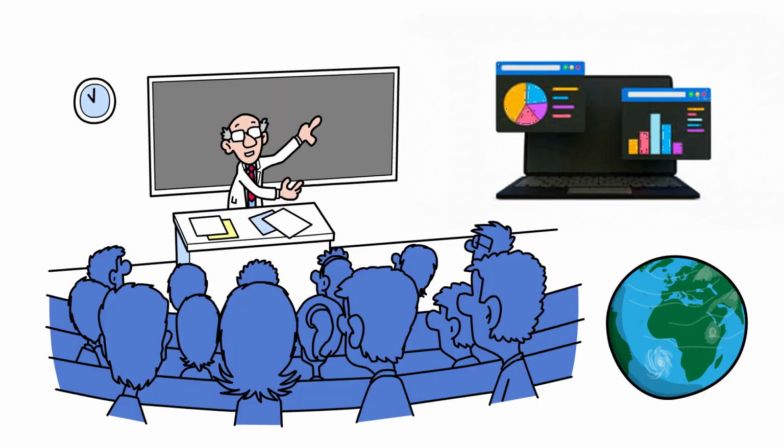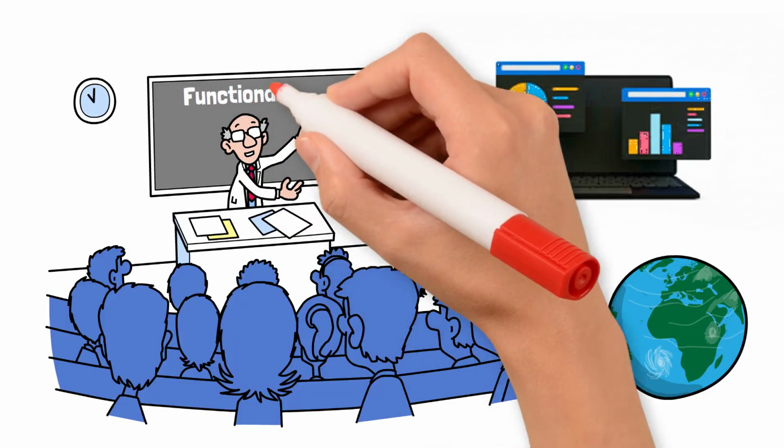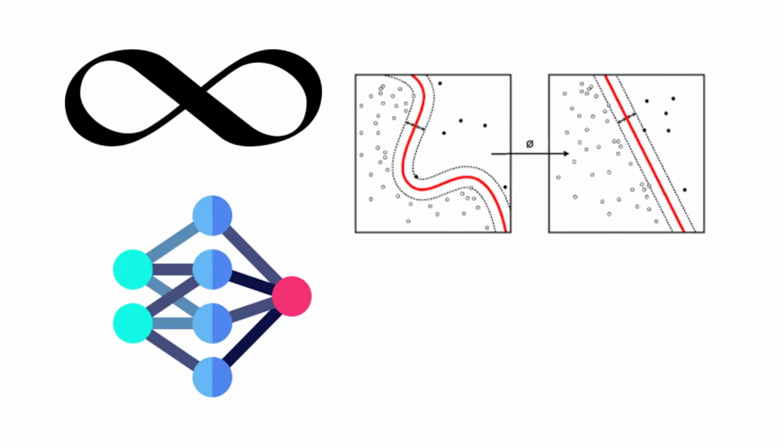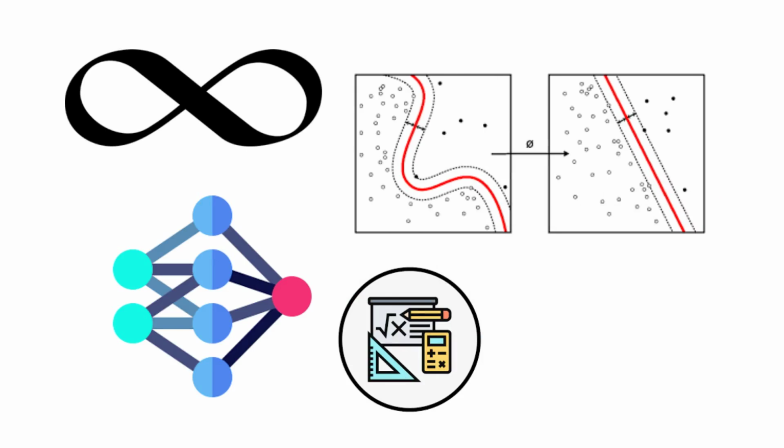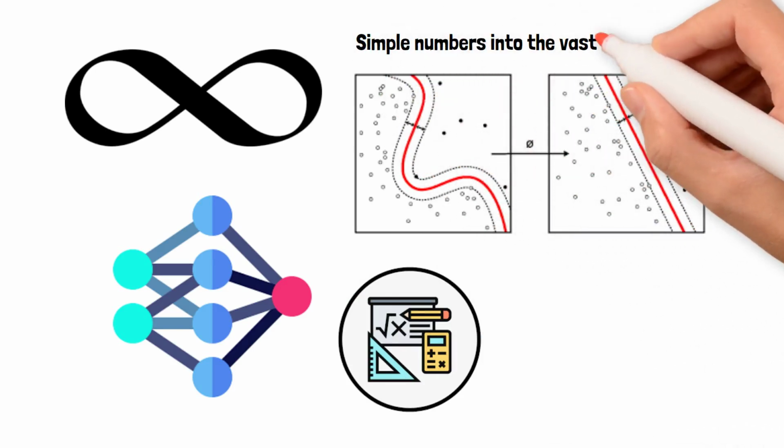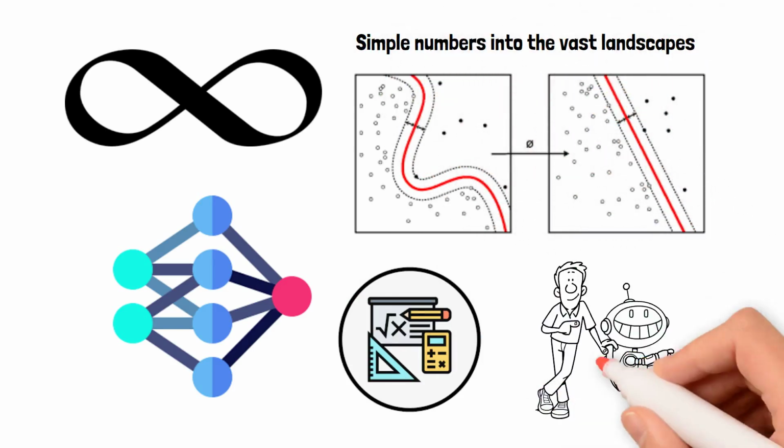the real world. In our next episode, we'll build on this foundation with functional analysis, a field that connects infinite dimensional spaces, neural networks, and kernel methods. It's the mathematics that allows us to stretch beyond simple numbers into the vast landscapes where modern AI truly lives.